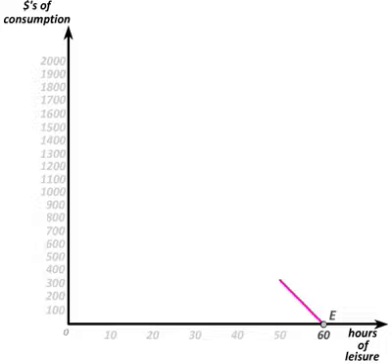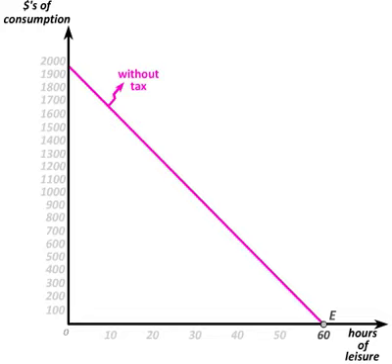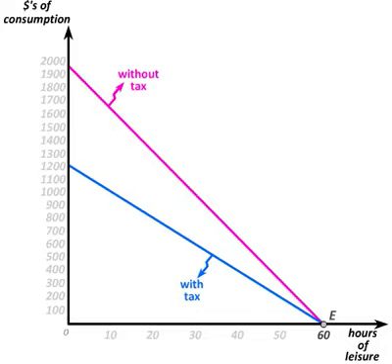We begin by again assuming that you have 60 hours of leisure available to you per week that you can sell in the labor market. And we'll start with your without tax budget constraint graphed here. If you have to pay a wage tax, that's equivalent to a decrease in your wage, and therefore results in an inward rotation of your budget constraint through your endowment bundle E. We'll talk later on in the text about the process by which wage taxes are split between employers and employees, but for now we'll simply assume that at least part of the wage tax is passed on to the worker and therefore lowers his take-home pay.